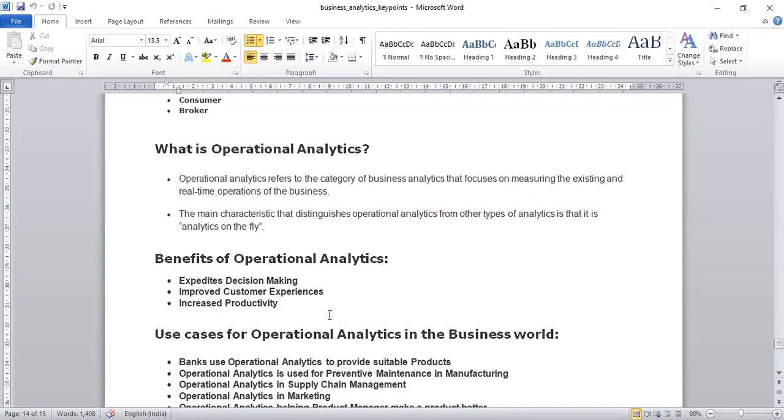So it is mainly concerned with the operations or processes involved in a business. Okay. Suppose marketing and sales data also have real-time data, but that is not some sort of operational process. That is related to sales and profit or generating revenue.